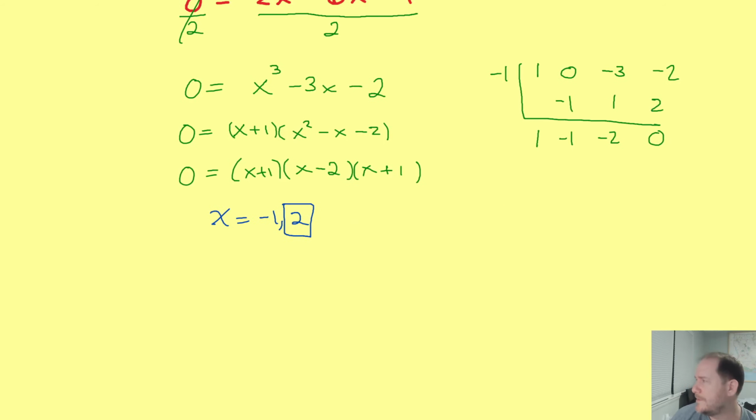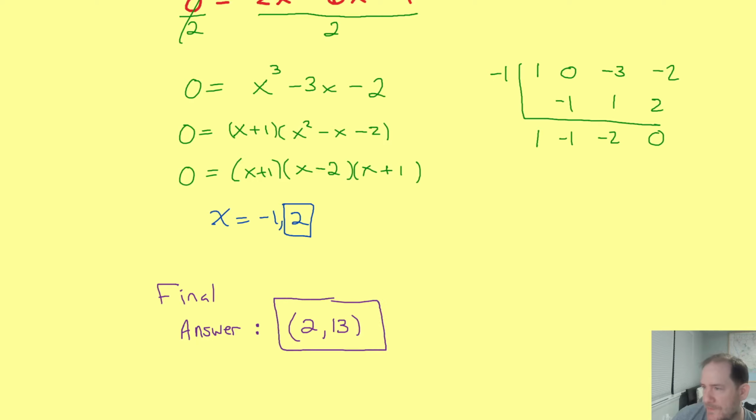Anyway, final answer? The final answer is the coordinates of the point of intersection, which we just said are (2, 13). So that's the final answer.